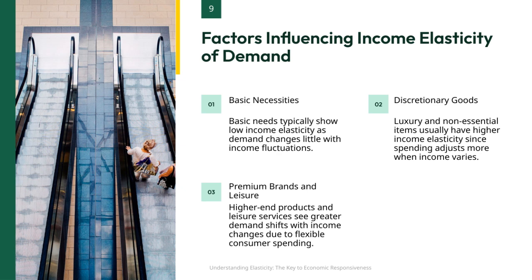These are items people need regardless of income changes, so their demand remains relatively stable and shows low income elasticity. Moving on to discretionary goods, which are non-essential and luxury items, we see that their demand is much more sensitive to income shifts. When people's income rises, they tend to spend more on these items, and vice versa. Finally, premium brands and leisure services experience even greater fluctuations in demand based on income.